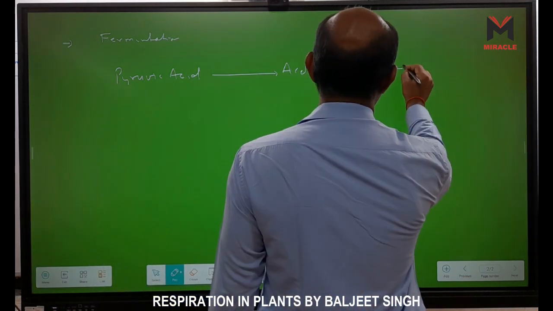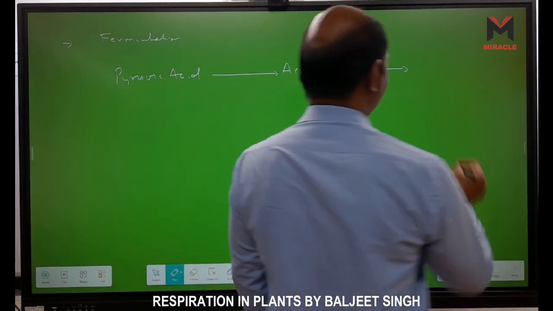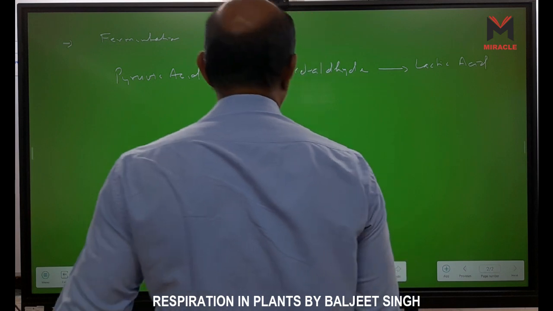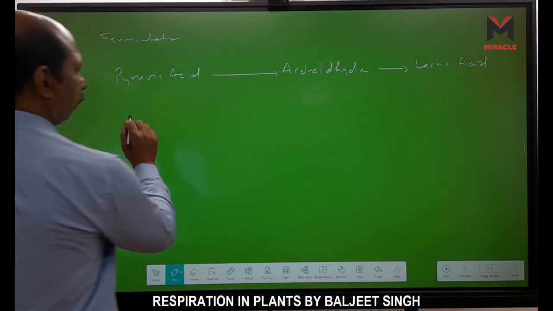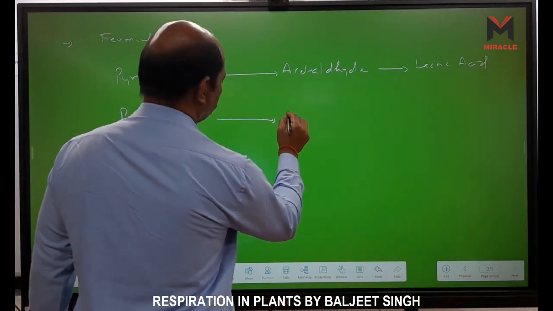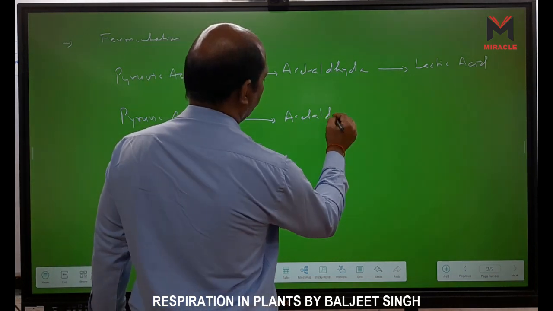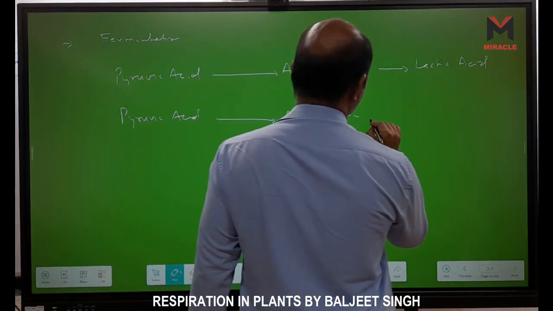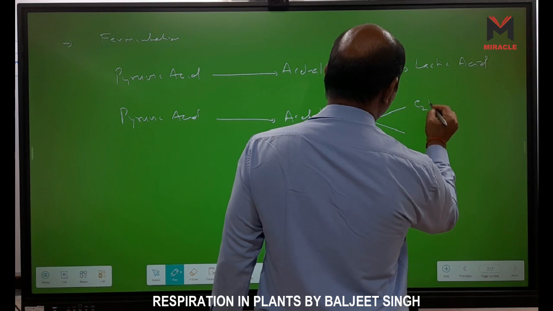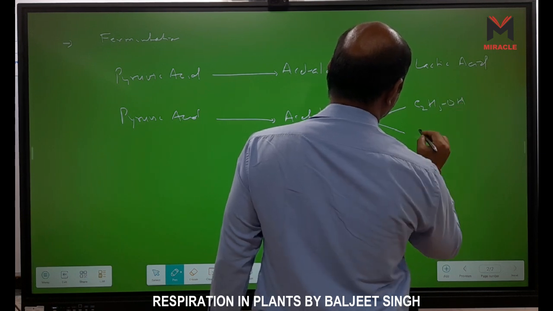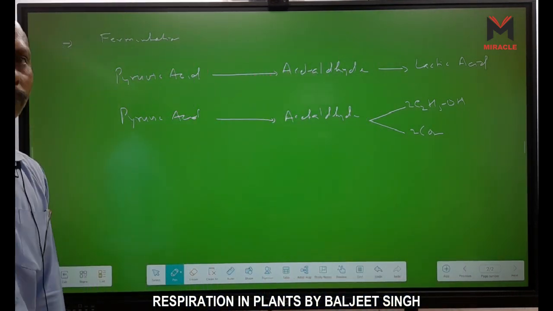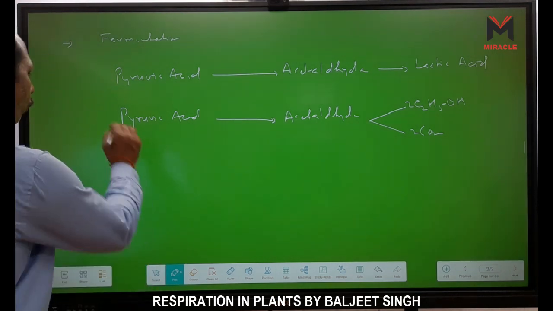And this acetaldehyde is converted into either lactic acid or, second, from pyruvic acid, the same process, acetaldehyde, but here what forms? Ethyl alcohol, C2H5OH, and CO2. Two molecules, 2 C2H5OH and 2 CO2 from two pyruvic acid.